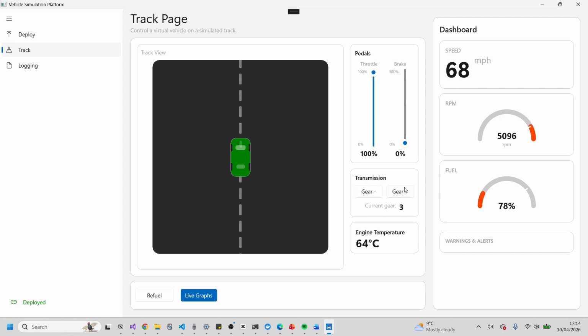Warnings will also be shown in the bottom right corner for key events such as engine overheating, recommended shift patterns, low or no fuel, and if the engine stalls or over-revs.